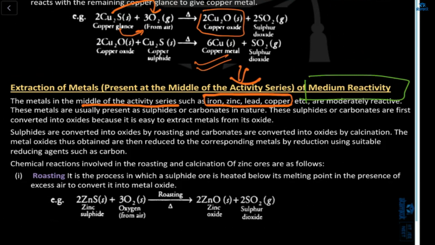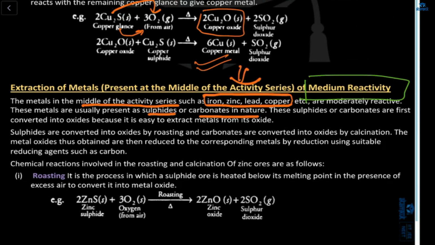These metals are usually present as sulfides or carbonates in nature. So what is the physical property of these metals? They are present as sulfides or carbonates in nature.